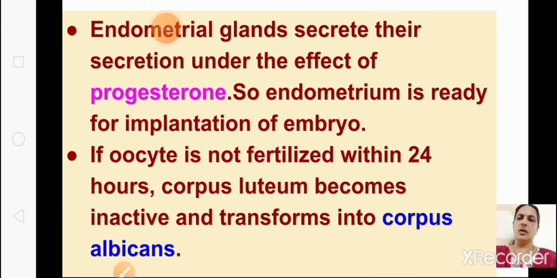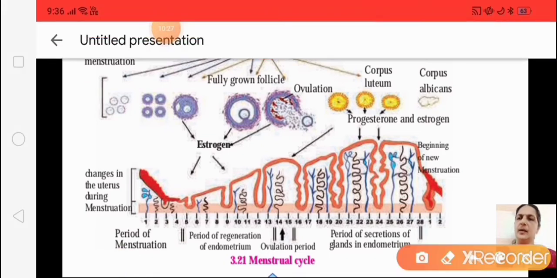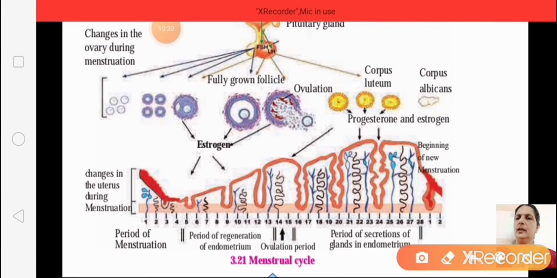If the oocyte is not fertilized within 24 hours after ovulation, then the corpus luteum becomes inactive and transforms into corpus albicans. This is the figure, you can see the diagram. You can see the fully grown follicle, which will produce estrogen and release the oocyte during ovulation.